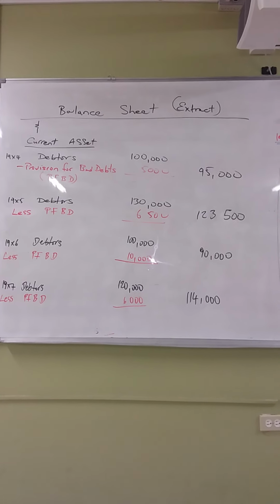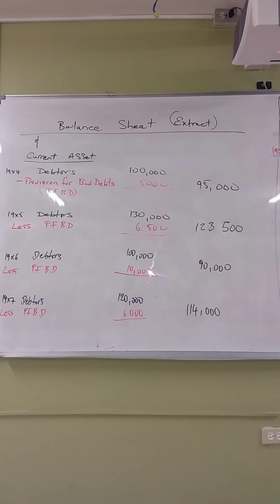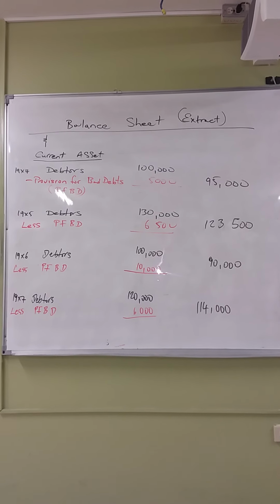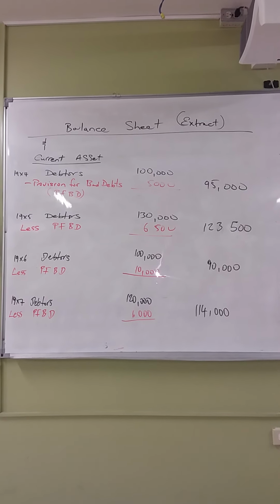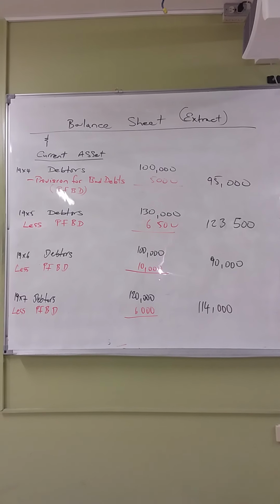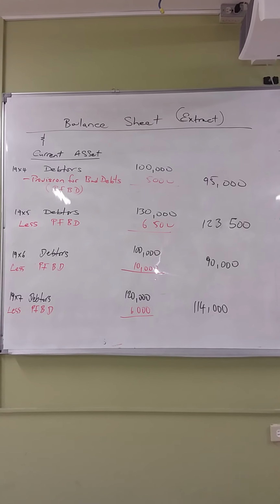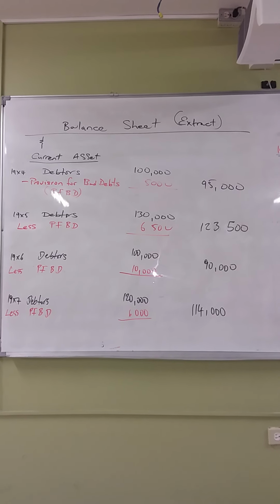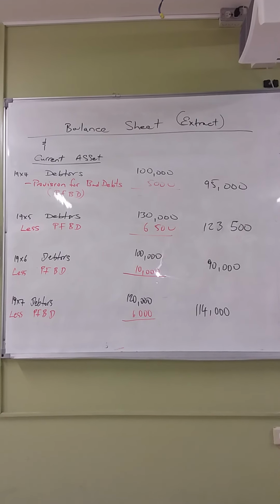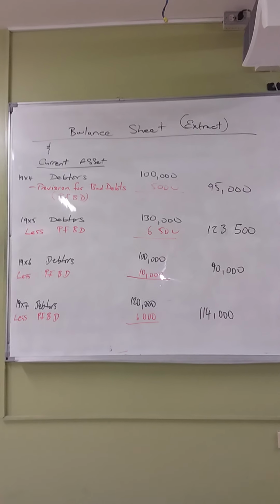All right, we're now looking at the balance sheet extract. I will call these things an extract because it represents a part of the balance sheet. Now remember that the balance sheet starts with your fixed asset, or what we call our non-current asset. So it doesn't start with our current asset. But because we're only looking at the debtors part, and the debtors aspect has to do with the current asset, we're just representing the current asset part of the balance sheet there.